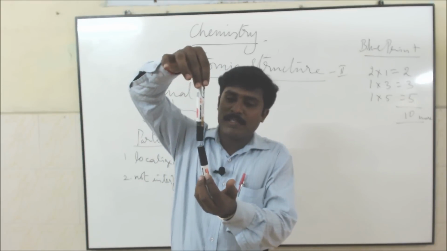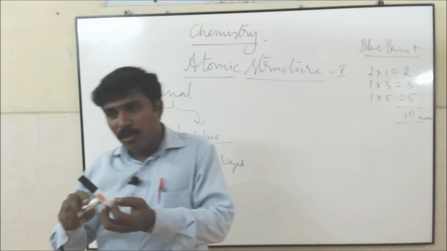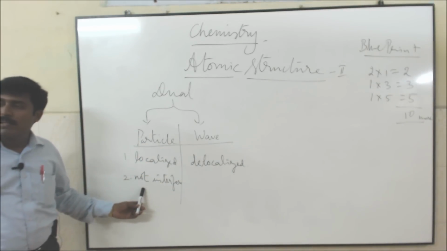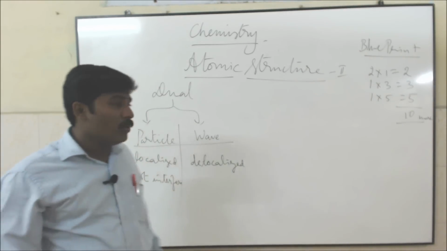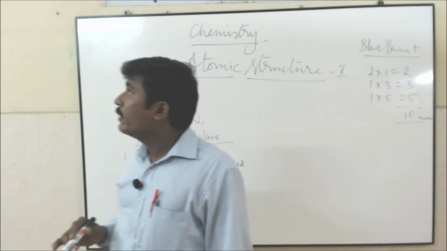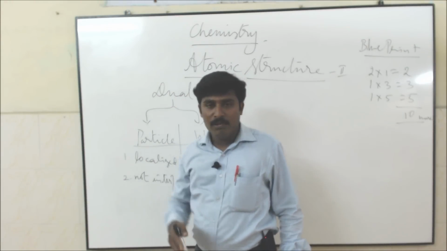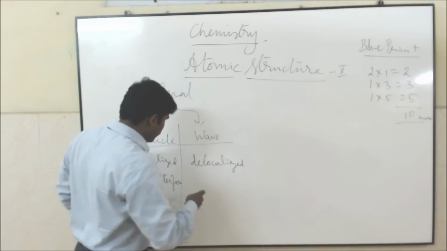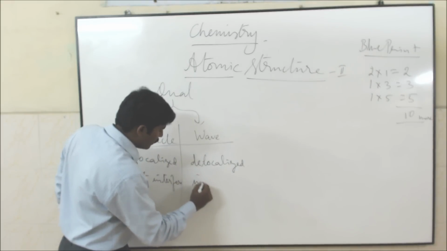So particles do not interfere. But with waves, more than 2 waves can coexist simultaneously. Think about here, sound wave as well as light wave. So many waves can coexist simultaneously, so waves interfere.